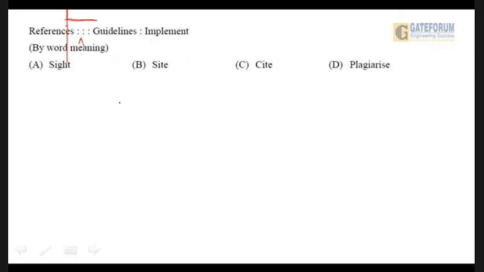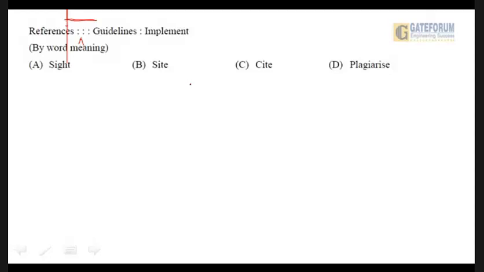Well, references is to dash is analogous to guidelines is to implement. So by word meaning, you will have to do it as per the meaning of the words. Give it a try. See, guidelines are implemented, right? Now, what are references done? References are not seen with your eyes. So option number A is wrong.